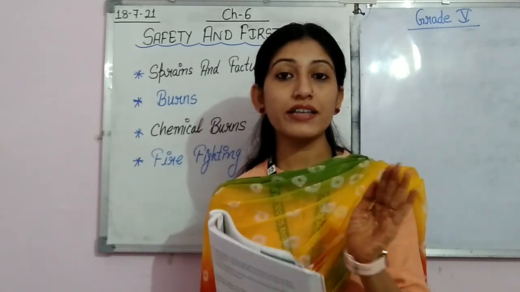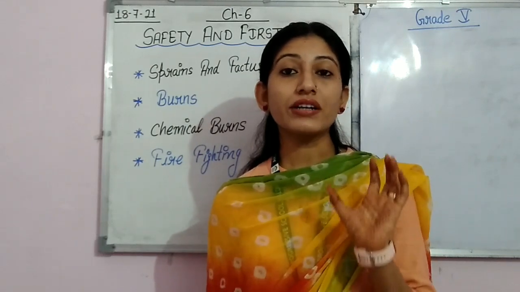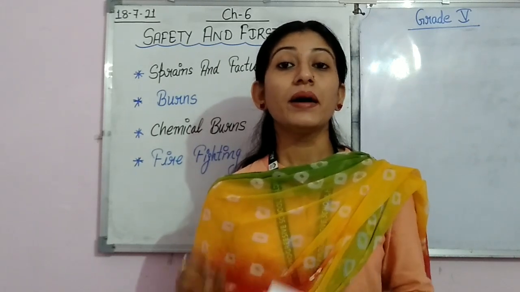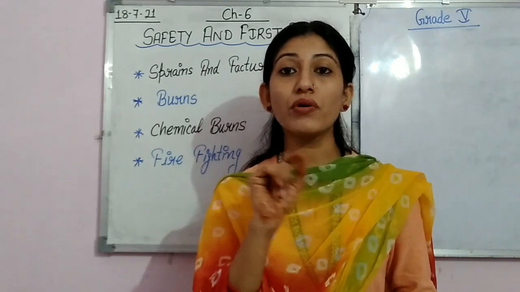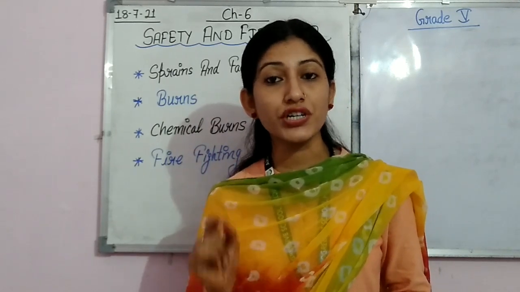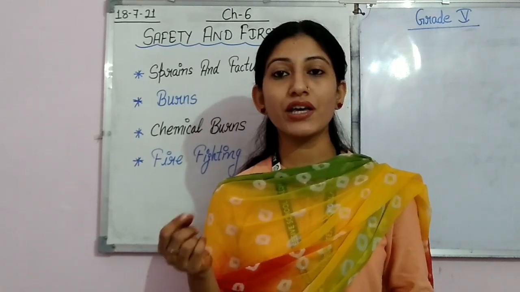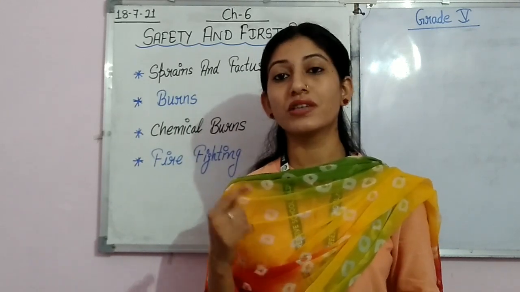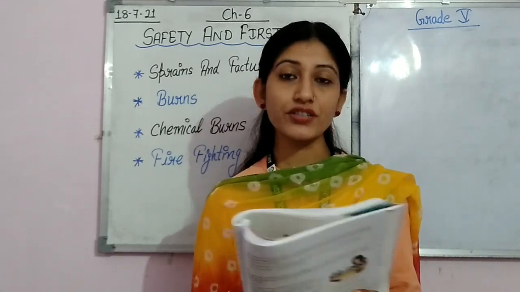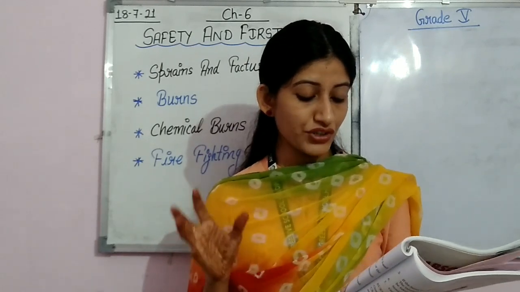Means when you are tying a splint, you are trying to provide the initial support that must be given so that the bone does not dislocate from its position. So the support can be given simply by using newspapers, magazines, rough cardboards. By using such things also, you can give support to the fractured bone.